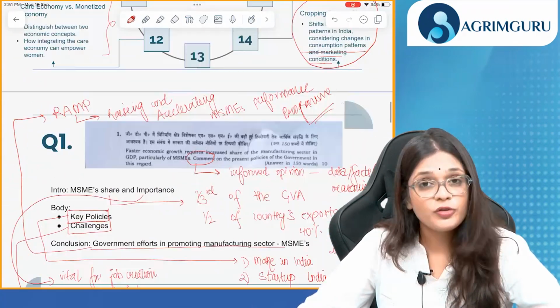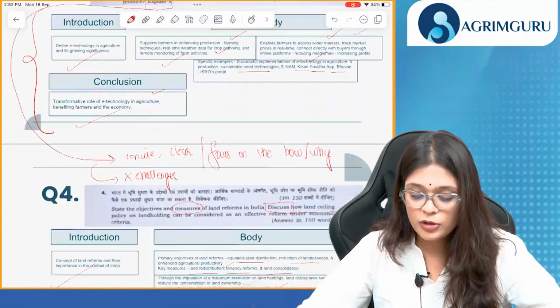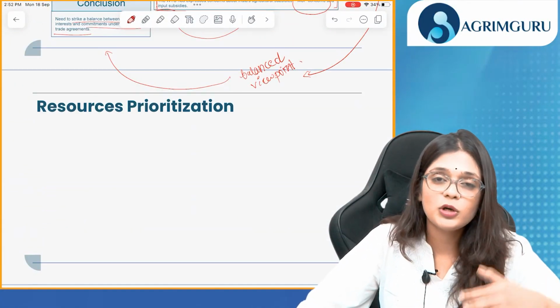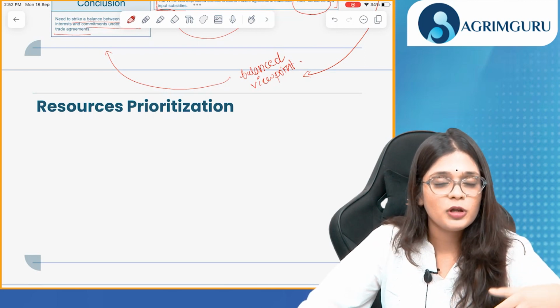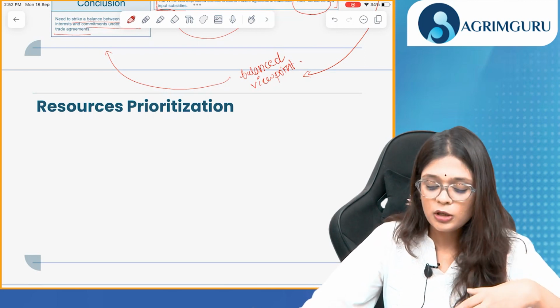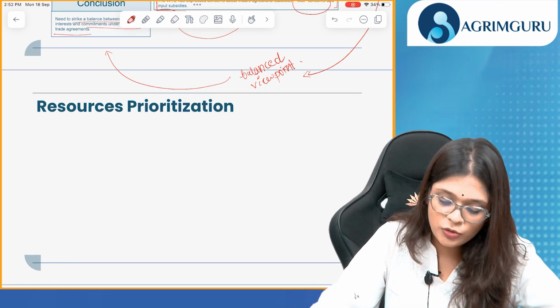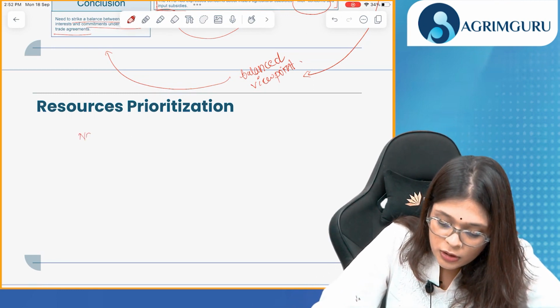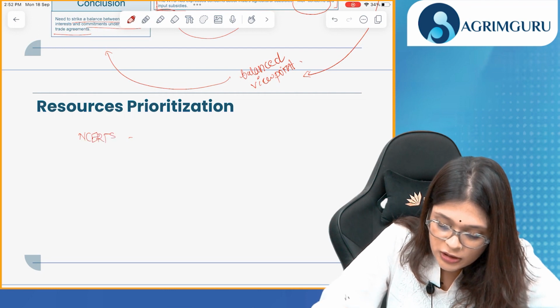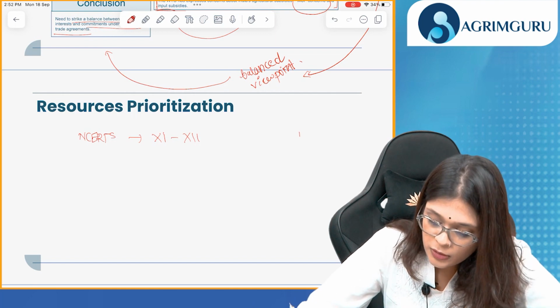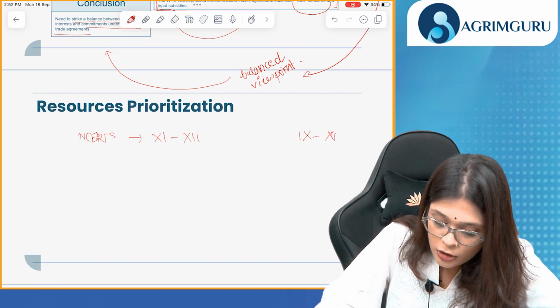Now, have confidence in your approach and in what you've written, and I'm sure that you've done great. And if you are still preparing for the exam for the next attempt, then according to me, if you are an economics student, begin with NCERTs, just revise them. If not an economics student, then begin with 9th to 12th.